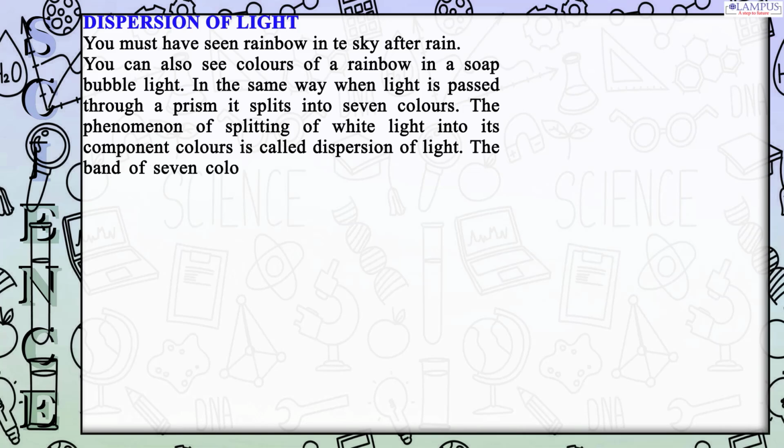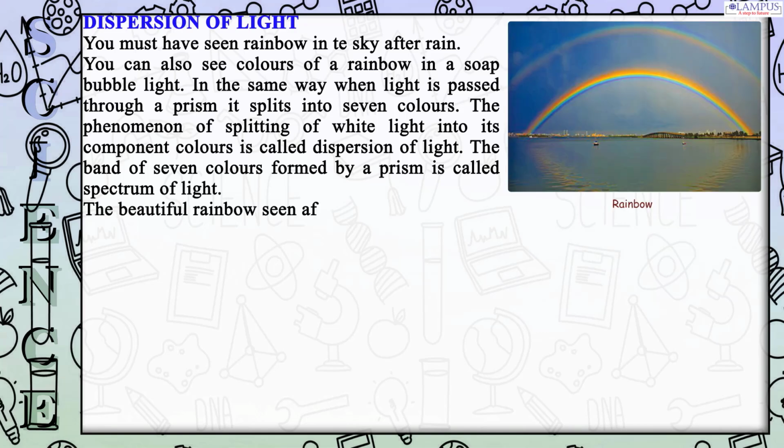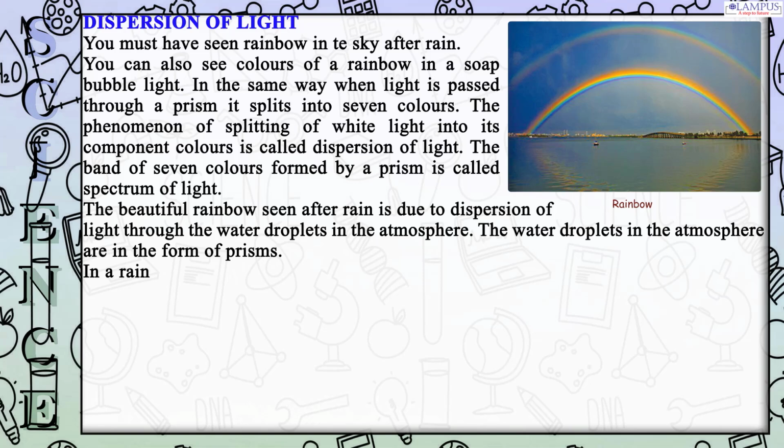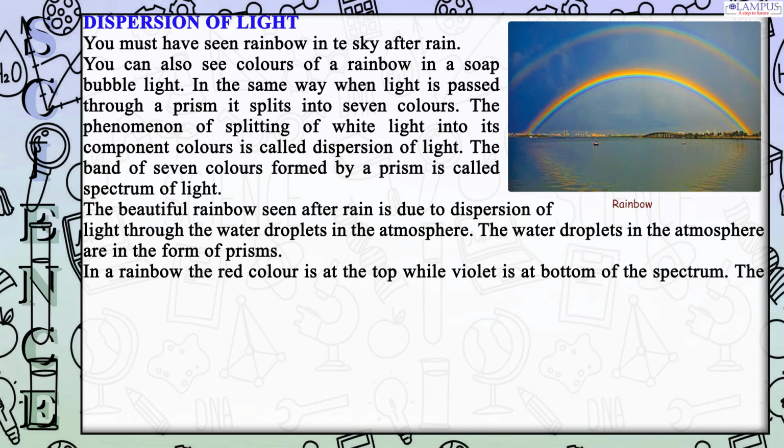The band of 7 colors formed by a prism is called the spectrum of light. The beautiful rainbow seen after rain is due to dispersion of light through the water droplets in the atmosphere. The water droplets in the atmosphere are in the form of prisms. In a rainbow, the red color is at the top while violet is at the bottom of the spectrum.